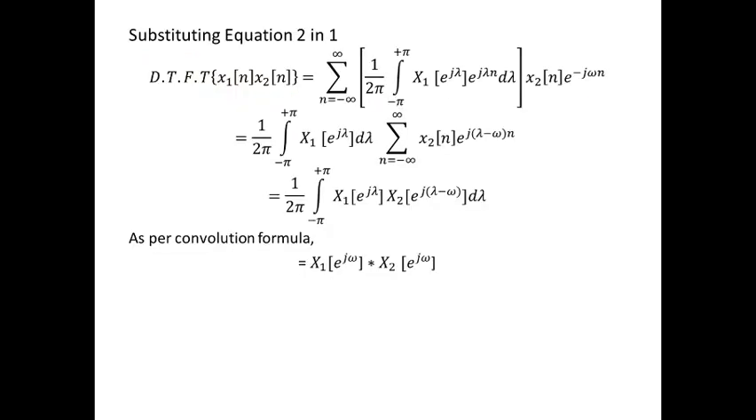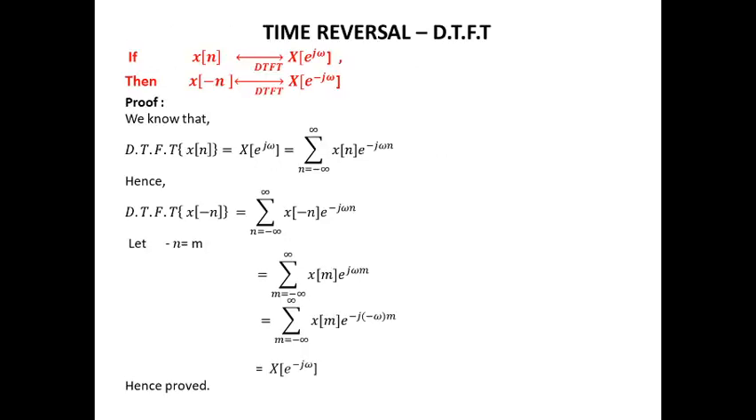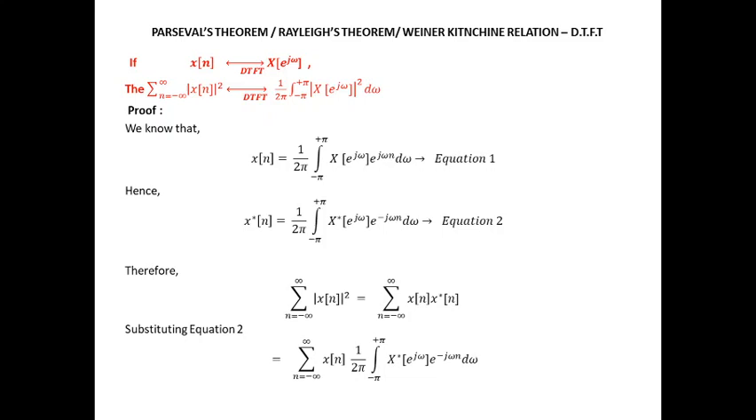The proof of this can be inferred from the proof attached with the time reversal property. So if x of n DTFT is X of e power j omega, then if the signal x of n is time reversed, then x of minus n DTFT will be X of e power minus j omega. So omega will be replaced by minus omega.